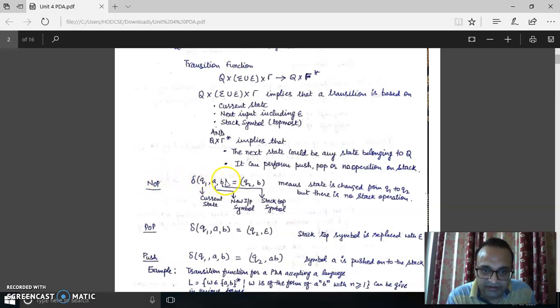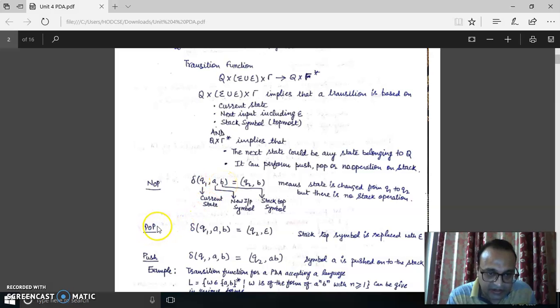So what is happening here? Stack top symbol, earlier it was B, now it is B. It means nothing has happened. Neither have we pushed anything, nor have we popped anything from the top of the stack. So from Q1 state, the machine moved to Q2 state after reading input symbol A when B was on the top of the stack.